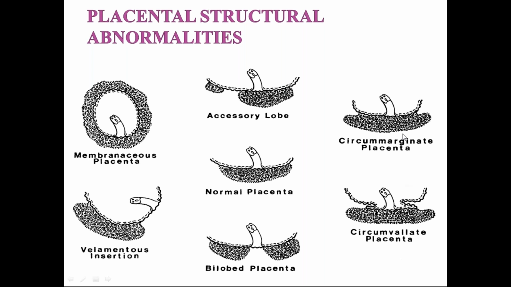These two are circumvallate placenta. This is circumvallate placenta, where you can see the fetal side is smaller than the maternal side with a double folding of amnion and chorion at the margin. This is marginate placenta.